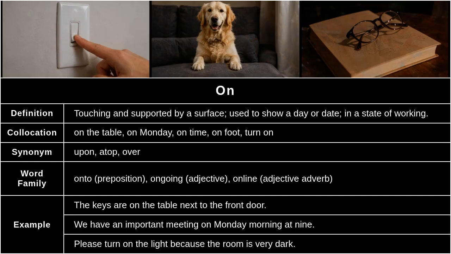On. Definition: touching and supported by a surface, used to show a day or date, in a state of working. Collocation: on the table, on Monday, on time, on foot, turn on. Synonym: upon, atop, over. Word family: onto, ongoing, online.